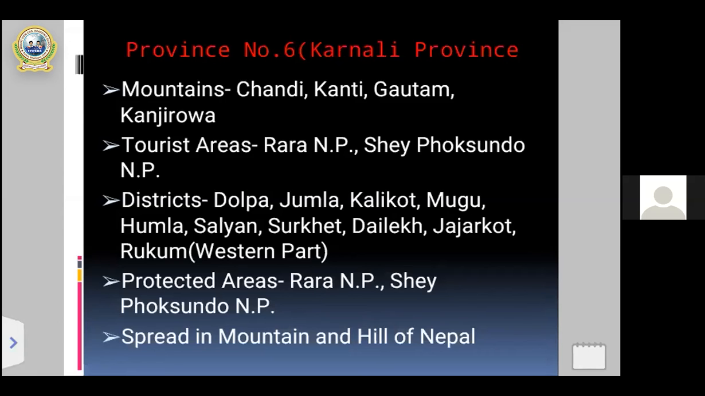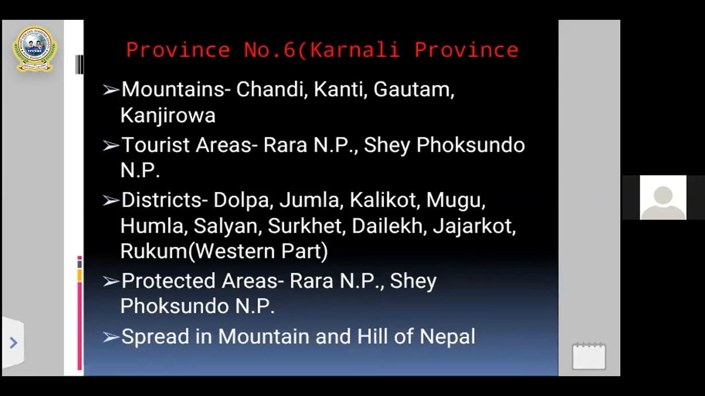And after then you can see the next point, name of the districts occupied by the Karnali province. Altogether there are 10 districts. Now I'm going to read the name of 10 districts occupied by province number 6, that means Karnali province. They are the first Dolpa, Jumla, Kalikot, Mugu, Humla, Salyan, Surkhet, Dailek, Jajarkot, and Rukum, the